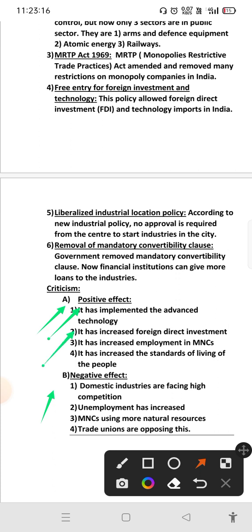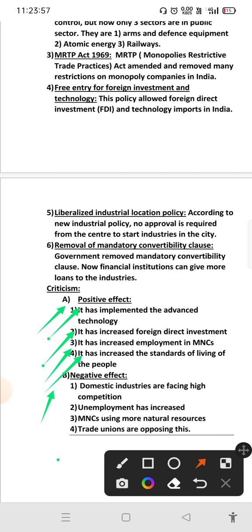And the second one, it has increased foreign direct investment. We also know foreign direct investment was allowed. And the third one, it has increased employment in MNCs. MNC means multinational companies, companies which have branches in more than 2 countries, like Google, Apple, Microsoft and other companies. Indians started getting jobs in those foreign companies.